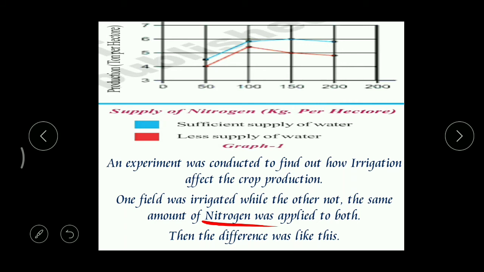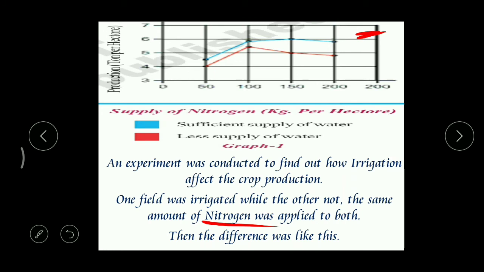Then, what will be the difference in these two fields? If you carefully observe this graph, the blue colored one here, which one is higher? Yeah, blue. That is a sufficient supply of water. There you can find more than the second one.